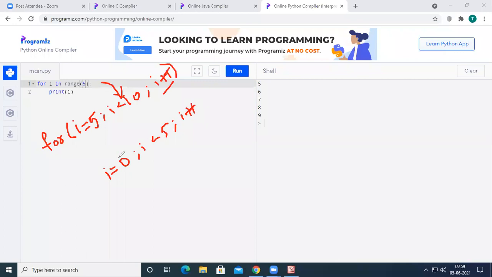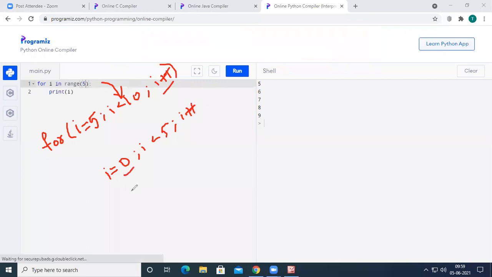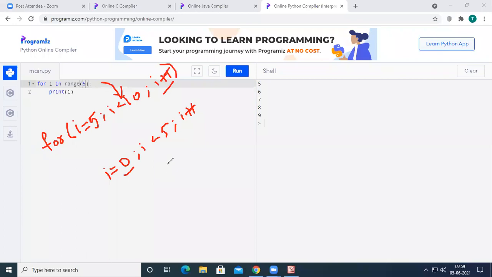Now the i value will be initialized with 0, and the maximum value will be less than 5, that is, the maximum value will be 4. Each and every time we increment the value of i by 1. So if we take one parameter, the starting value will be 0 and the ending value will be the parameter we have taken.